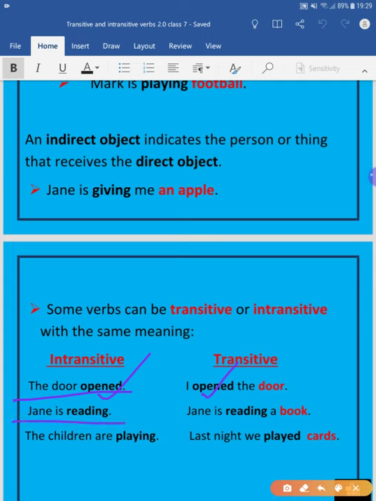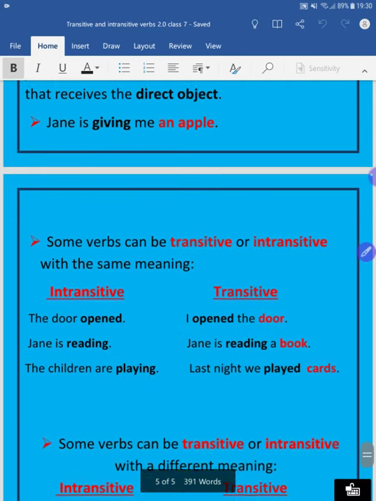Jane is reading. Reading here is intransitive. Jane is reading a book. Here reading is transitive. So these verbs are transitive as well as intransitive. We can see another example. The children are playing. Here playing is again intransitive, and last night we played cards. So play is both transitive and intransitive.